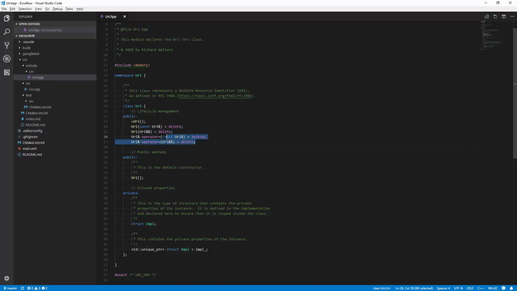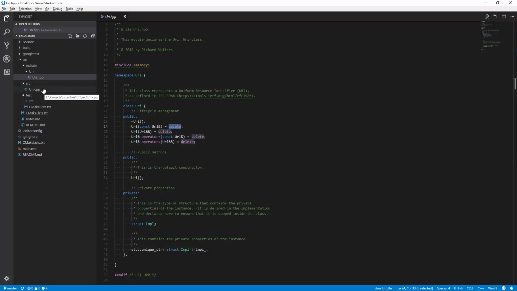So for our URI class, we're saying basically it can't be copied or moved, but it can be created and destroyed. The idea behind that is we're going to make it so that you don't actually copy or move URIs, you just make a new URI whenever you need one. I might change my mind later, and if I want to allow move and copy semantics, I would remove the equals delete and then define a body.